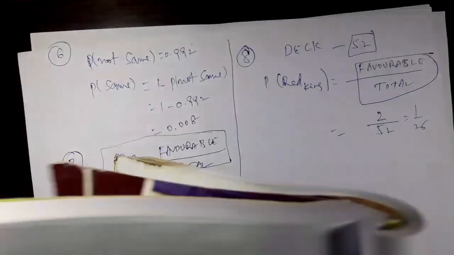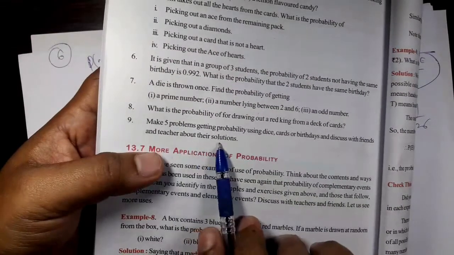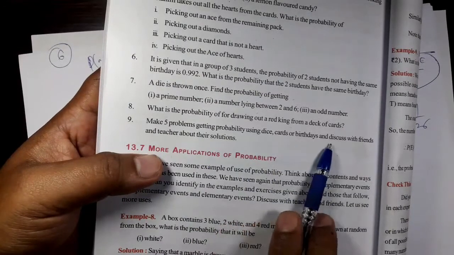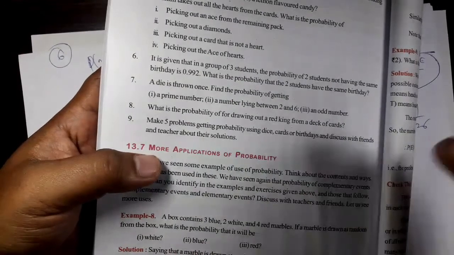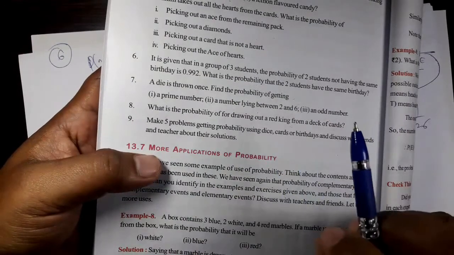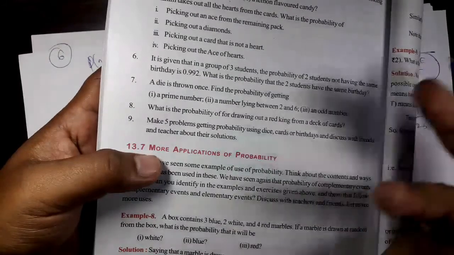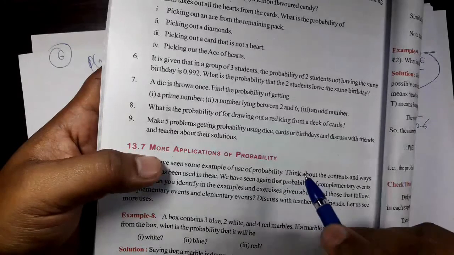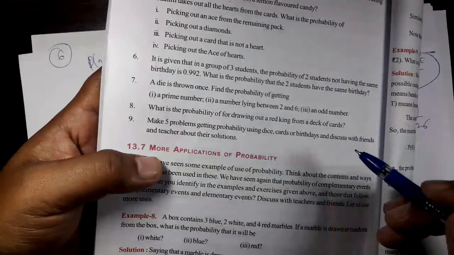Now coming to question number 9 of that exercise. Make 5 problems involving probability using dice, cards or birthdays and discuss with friends and teacher about their solutions. In basics videos we have discussed many questions of dice, cards, colored objects, and playing cards. Small videos are there in this playlist.